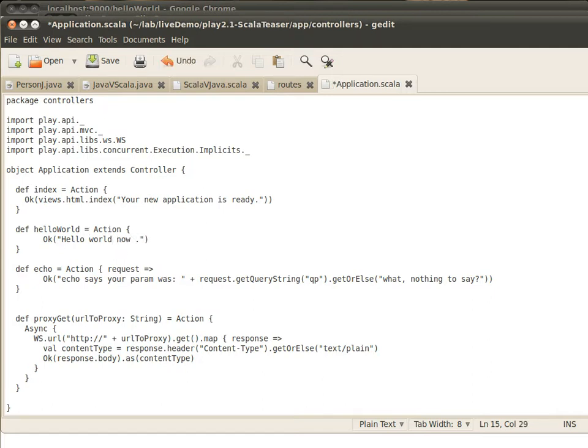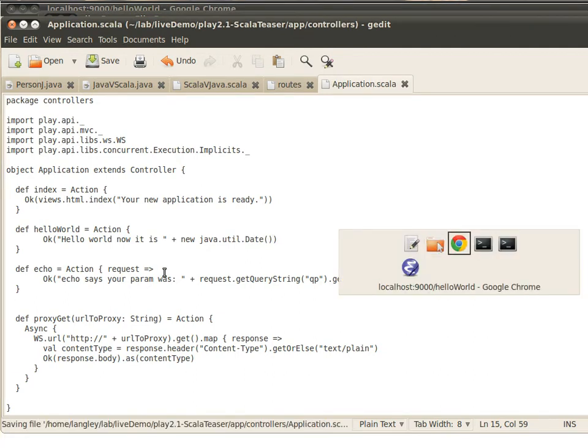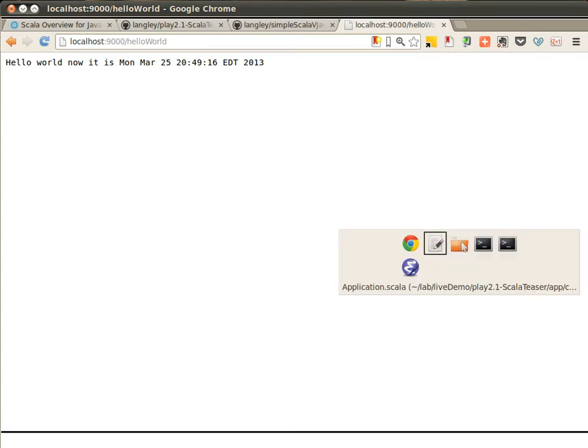Let's just add to this, and I'll show you the hit refresh workflow, and also how we can mix in Java. So new Java util date. I'll hit save. We'll go back to our web page, and you'll see this. It's compiling in the background, and you can see how quick it is. We can mix Java. We can just hit refresh. We're not having to step out of the application at all.